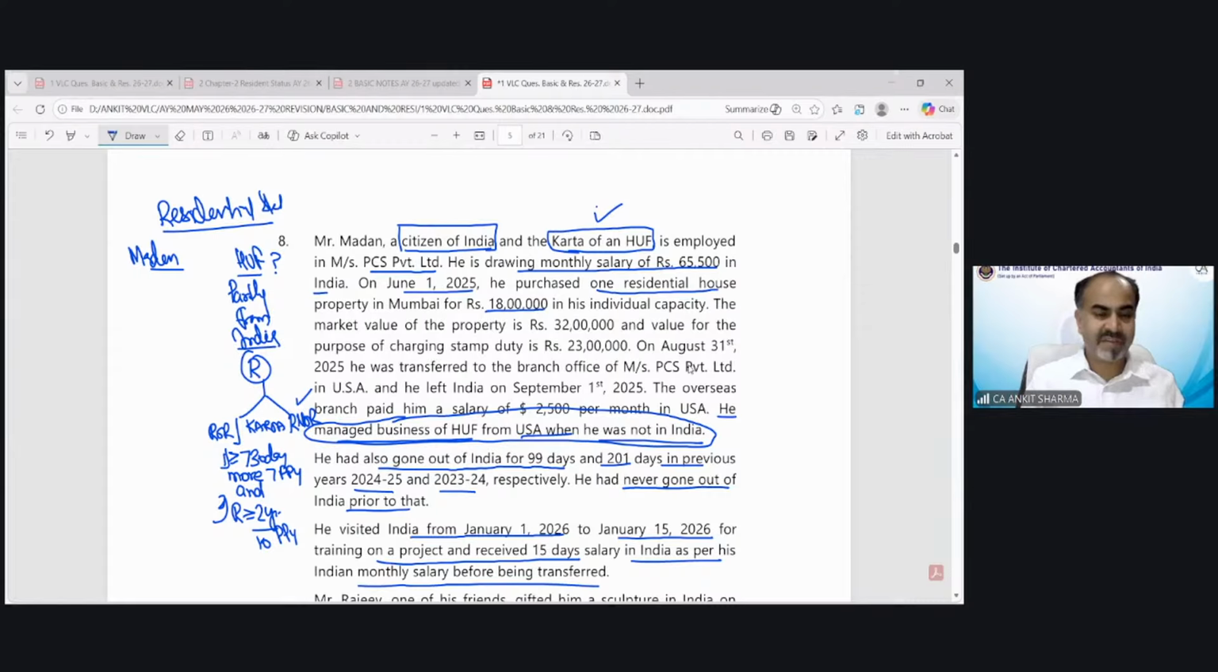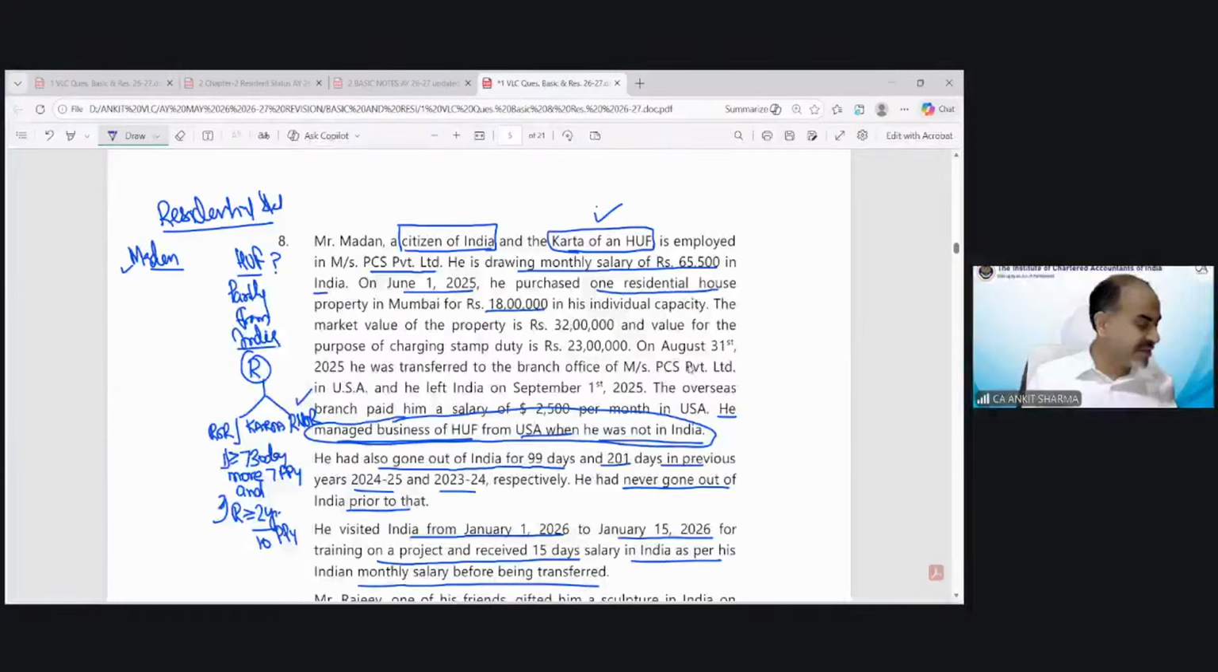Now we have to apply these conditions on this Karta, and you will see Madan, a citizen of India. First of all, we will find out the status of Madan. Then we will see whether he is fulfilling these conditions or not. Because when we find out the condition on Madan, we will automatically get our answer for these two conditions. Citizen of India employed in TCS Private Limited, drawing salary of so and so. On June, he purchased this. The overseas branch paid him a salary of so and so. He managed business. He also went out of India.